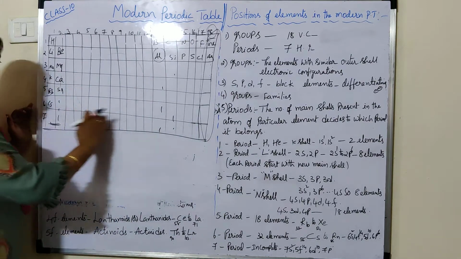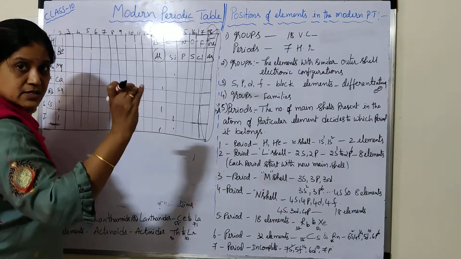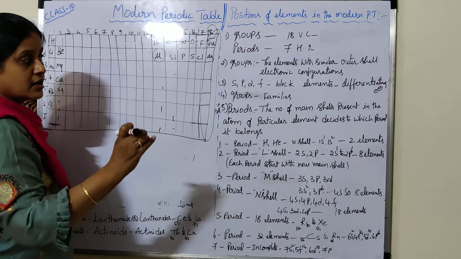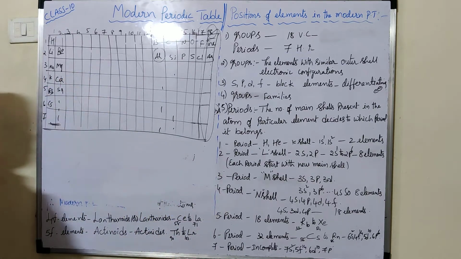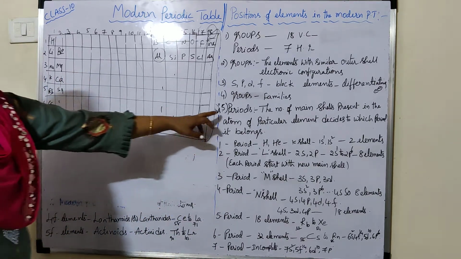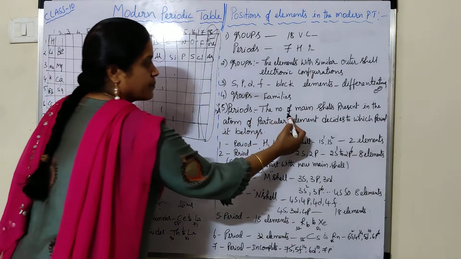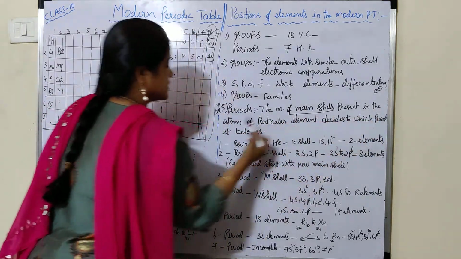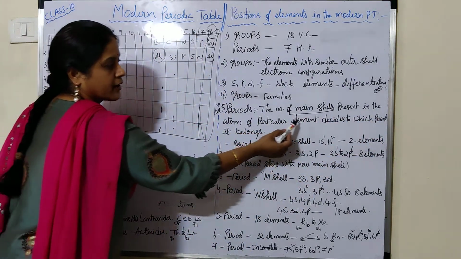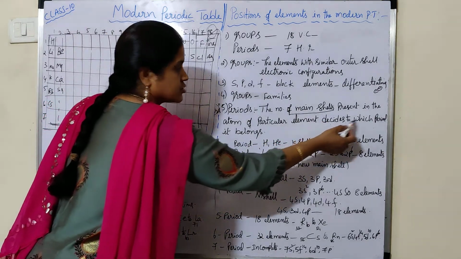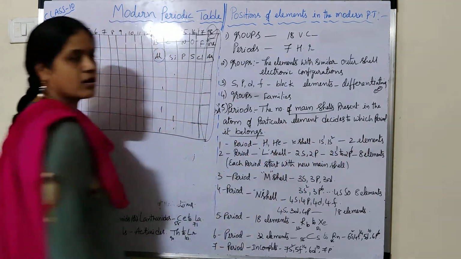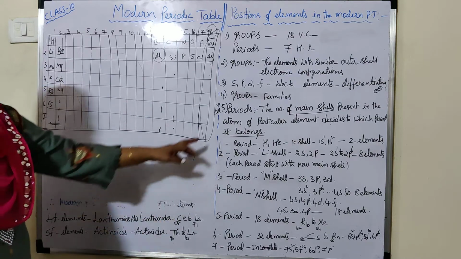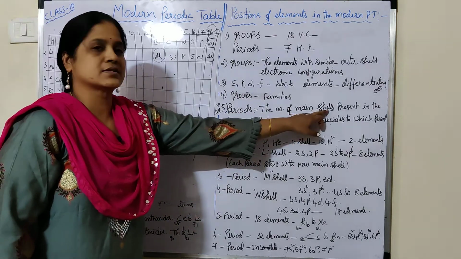In the periods, the number of main shells present in the atom of a particular element decides which period it belongs to.